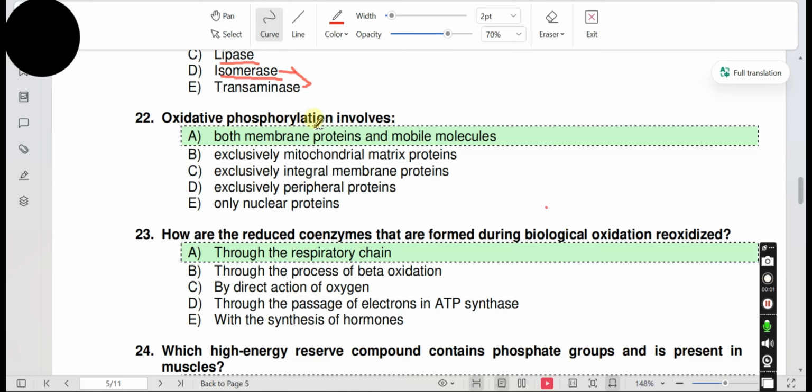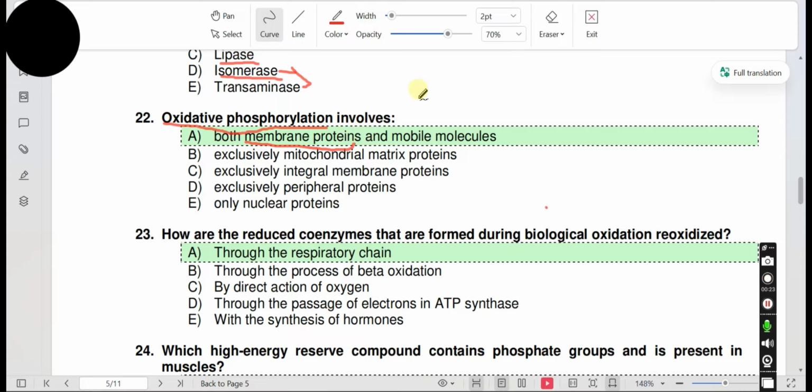22. Oxidative phosphorylation involves... The other names of oxidative phosphorylation are respiratory chain and electron transport chain. Option A, both membrane proteins and mobile molecules.